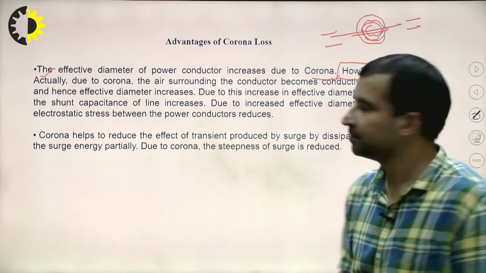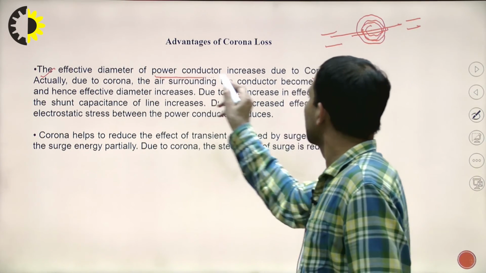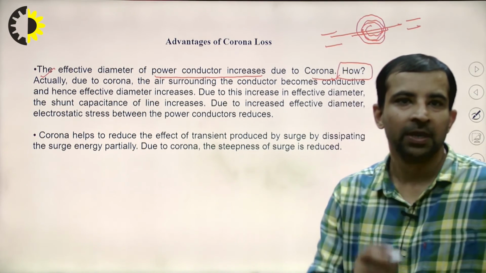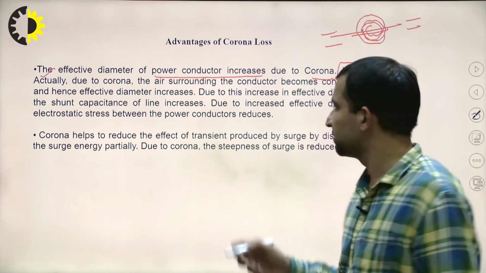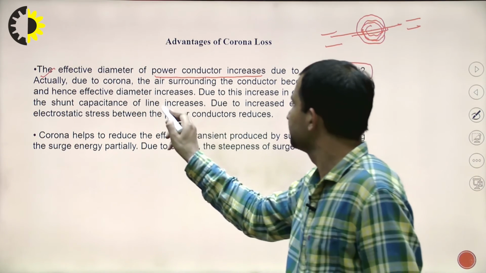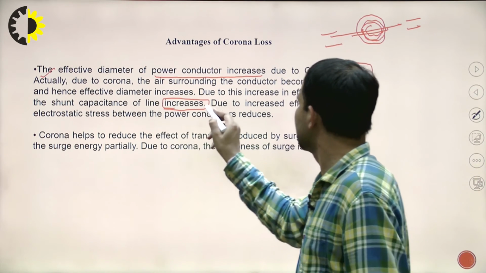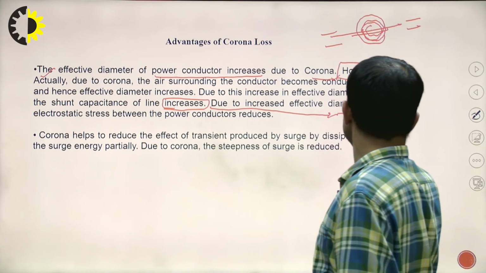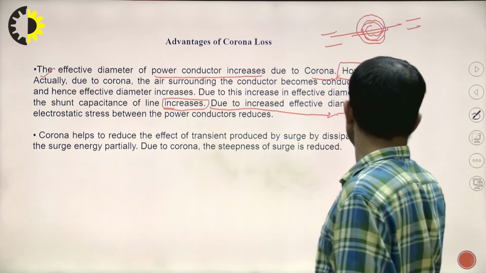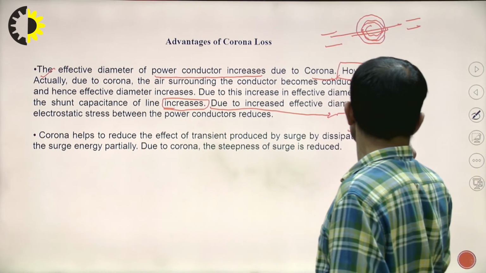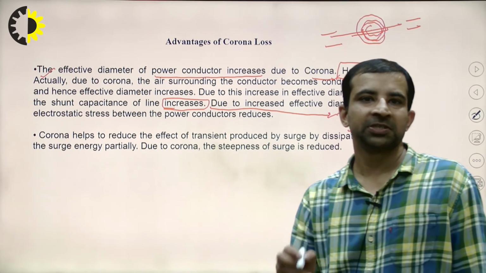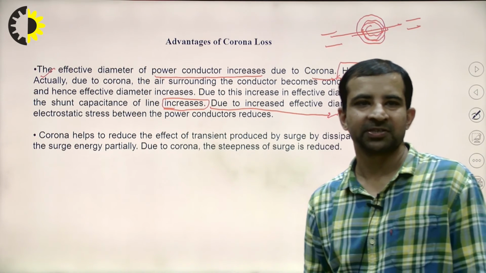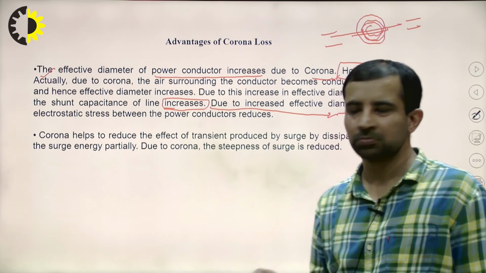That is the point. The effective diameter of the conductor increases. Due to the increase in this effective diameter, the shunt capacitance of the line increases, as I have already explained. Shunt capacitance is the capacitance between the transmission line and the ground. Also, due to this increased effective diameter, the electrostatic stress between the power conductors reduces.